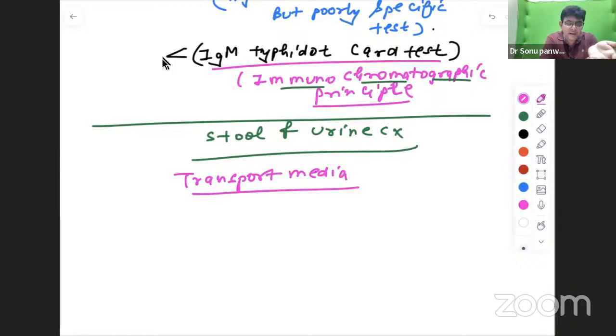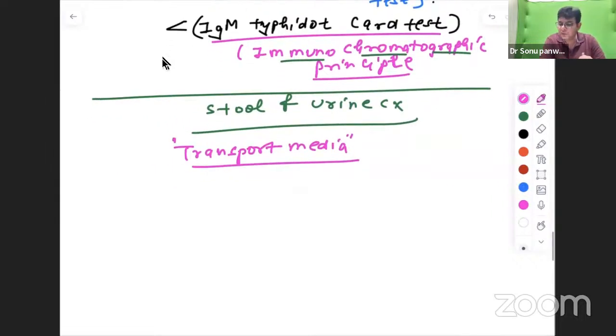Transport media maintains the viability of the organism but does not allow multiplication. Because if the transportation time is more, most of the bacteria will be in the decline phase when you bring them into the lab. That's why ideally the sample should be put in a transport media. And what is the transport media for Salmonella?